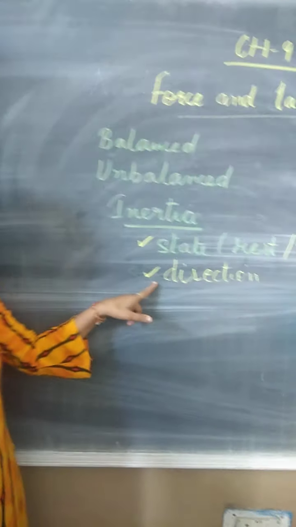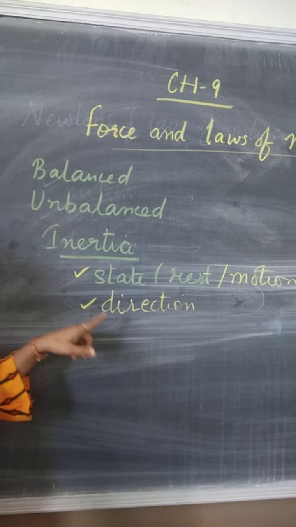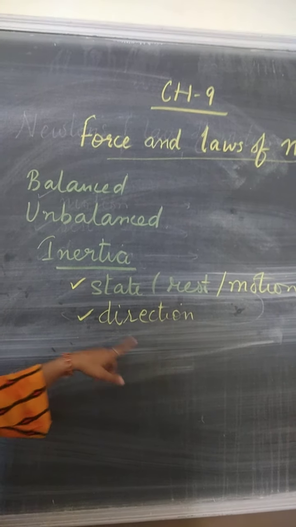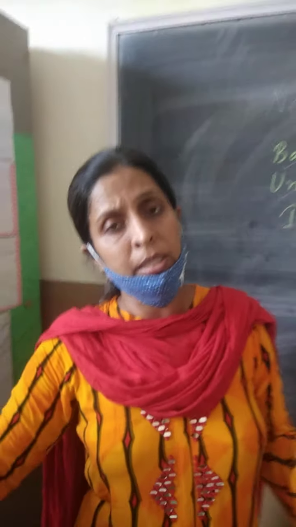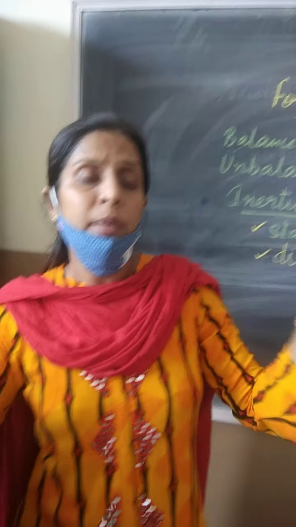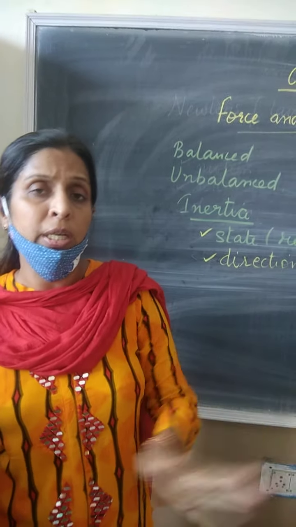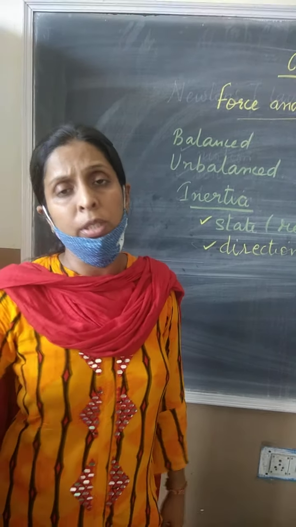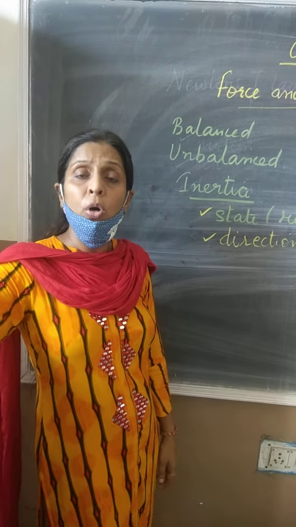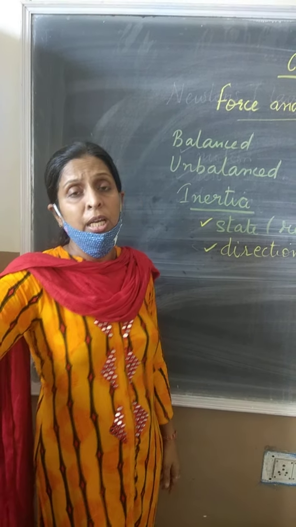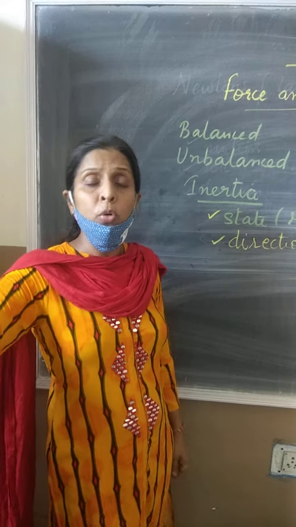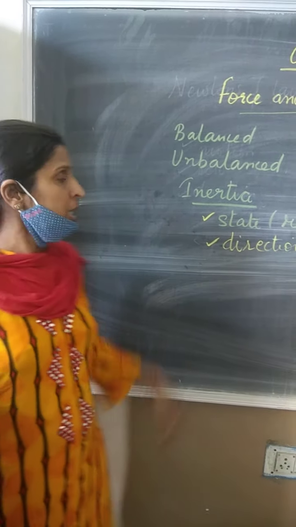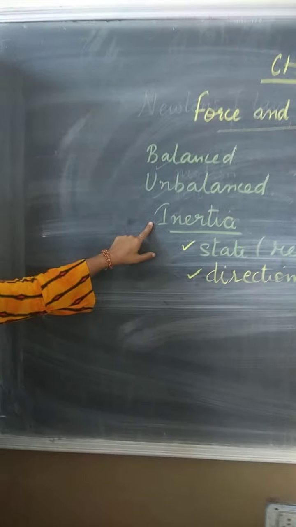And then the third one is the inertia of direction. How is inertia of direction explained? Like you are sitting in a car or in a bus that is moving in a straight line, and when the direction is changed, you take a U-turn and you change your direction, then what happens? You fall towards one side. That is because your body is resisting that change. It is working opposite to oppose that force, that change. That is known as inertia.